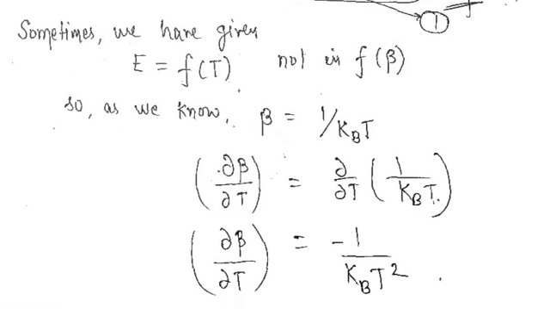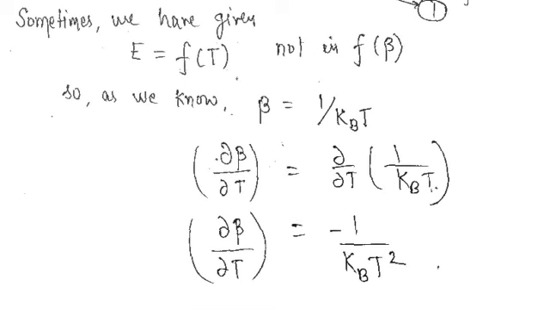Here I have written, as you know that beta equals 1 upon kBT, you know this very well. Now you have to differentiate this beta with respect to temperature. And you get this expression.